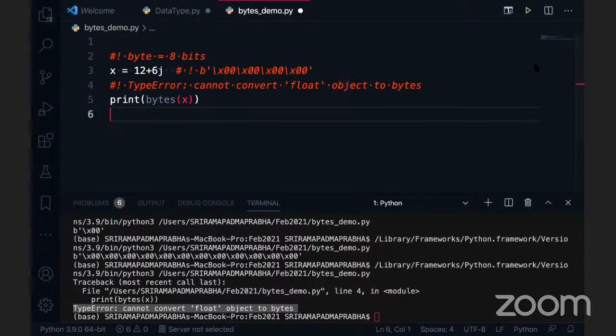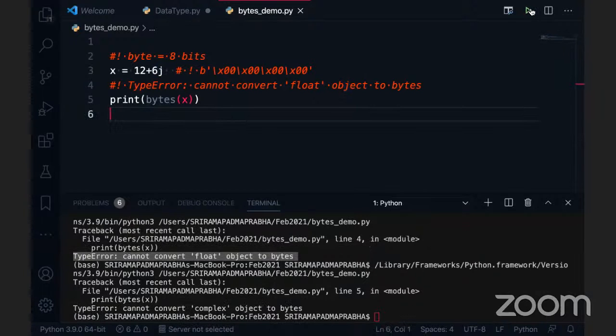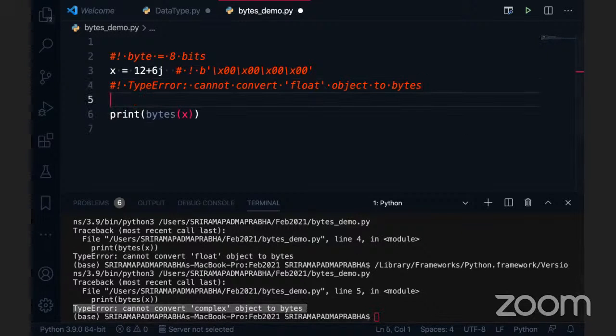Now I'm trying with complex numbers. I'm going to execute this, and you also get the same error: TypeError, cannot convert the complex number into bytes. So this is also not possible.